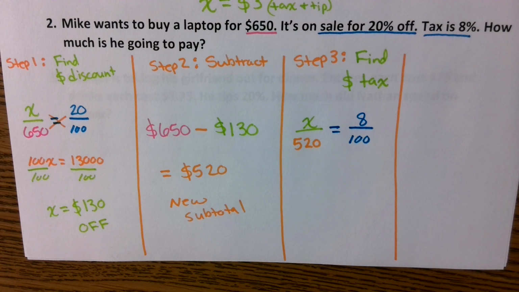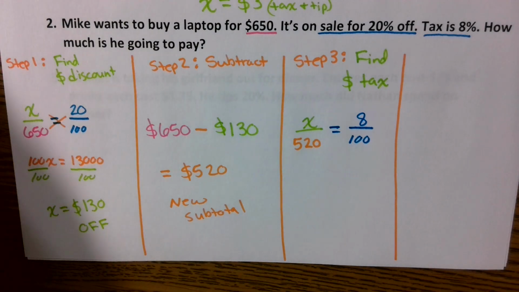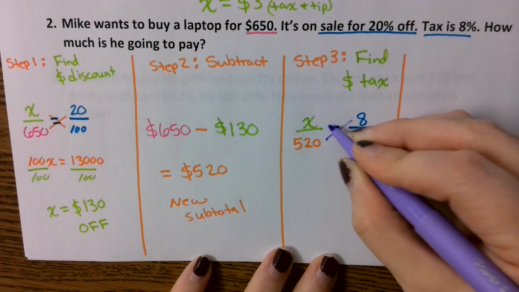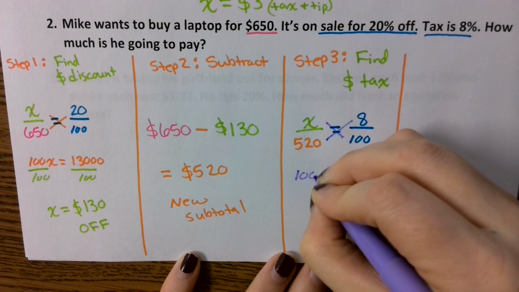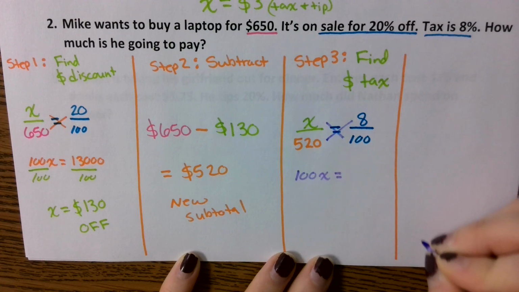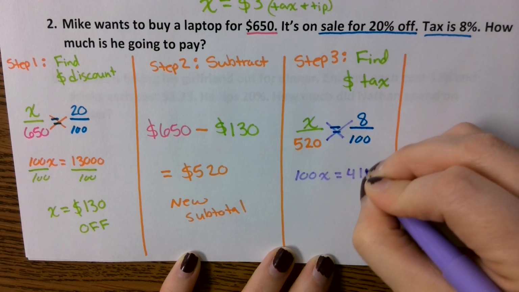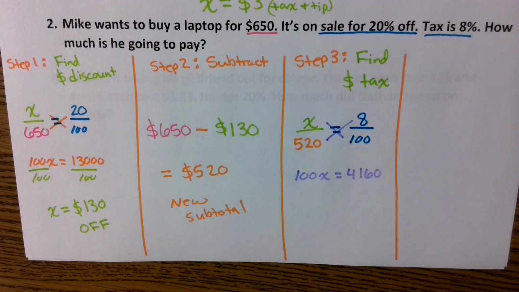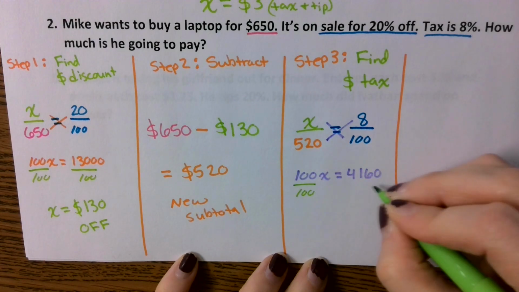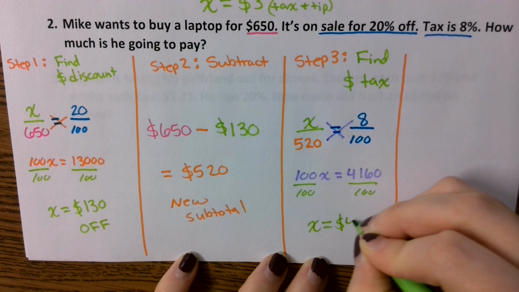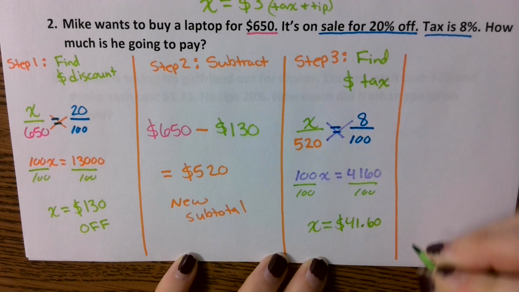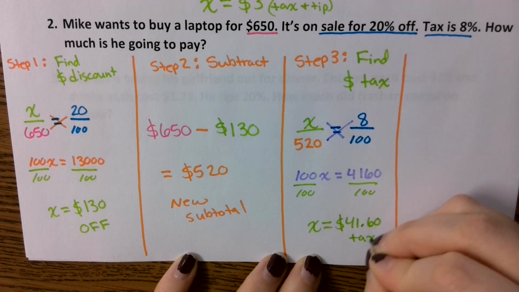Okay, we can then do our cross product. I'm going to do a different color for that since I already have orange. I'm going to use purple instead. Okay, we're going to do our cross product here. We're going to have 100x being equal to 4,160. We can then go ahead and divide both sides by 100, and we're going to get that x is equal to 41.60. That represents the tax.